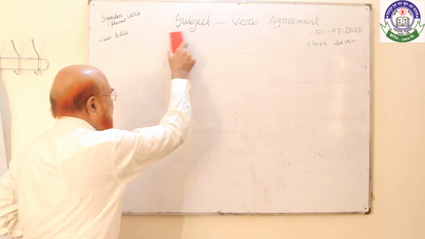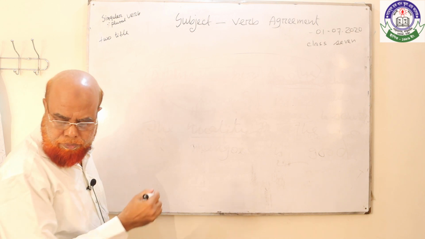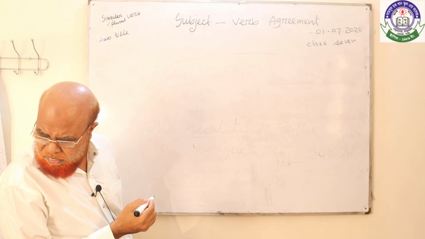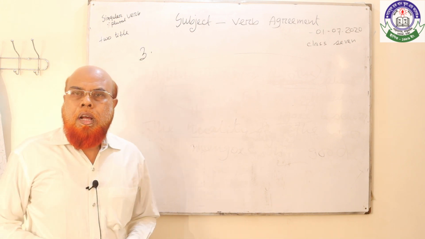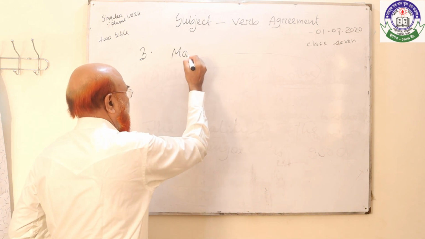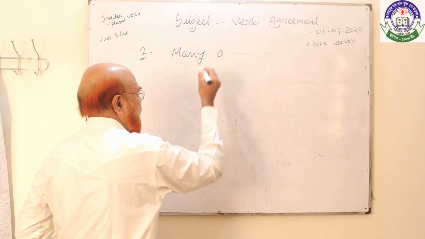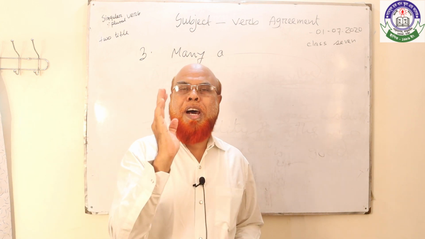Rule number 3. Many a. Student, after many a, the noun will be singular and the verb will be singular.